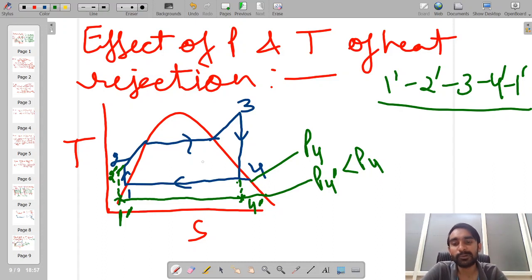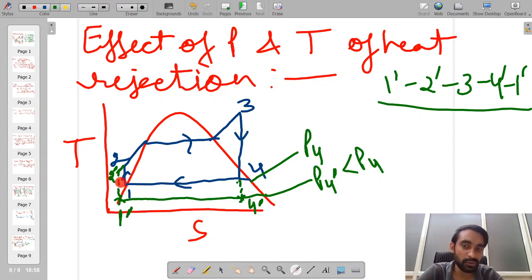And for a cyclic process, the net heat transfer is equal to the net work transfer. That's why whatever enclosed area we have inside this cycle is equivalent to the amount of work done. Okay, so once I have decreased the pressure of heat rejection, or in other words the temperature of heat rejection, by doing so we have seen that a certain amount of area has increased within the cycle.